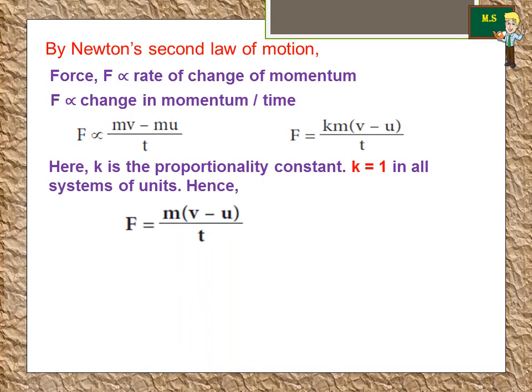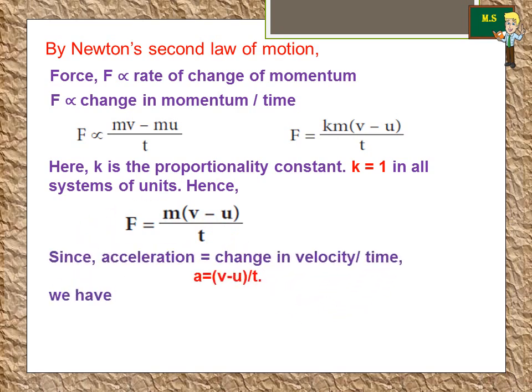Hence, F is equal to (mv minus mu) over t. Here we take m as common, so F is equal to m(v minus u) over t. Since acceleration is equal to change in velocity per time, therefore a is equal to (v minus u) over t.